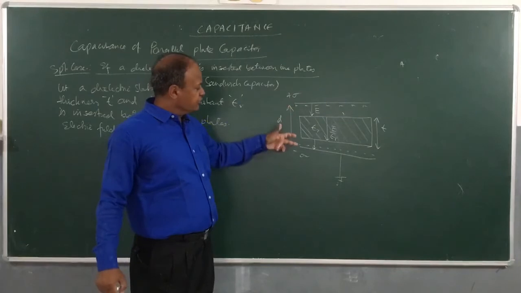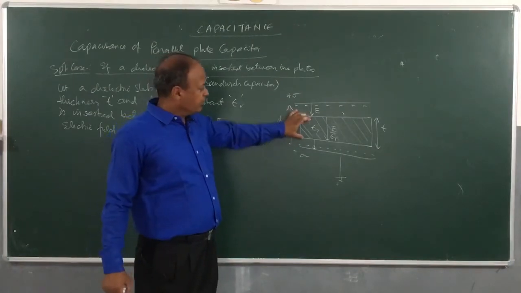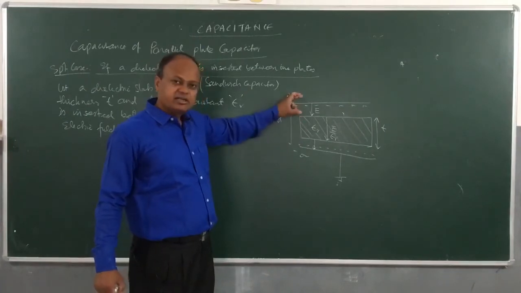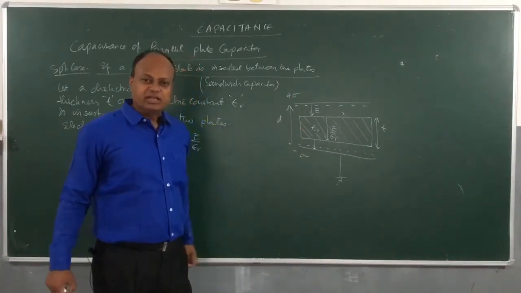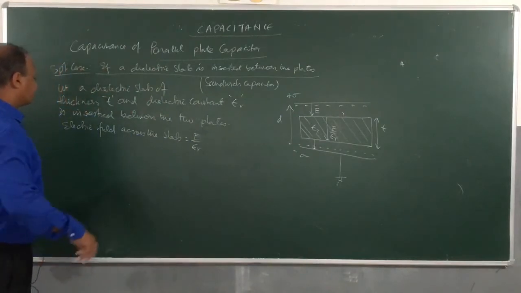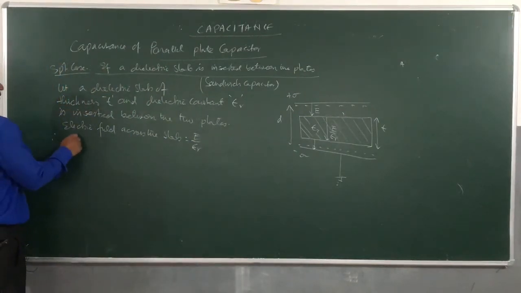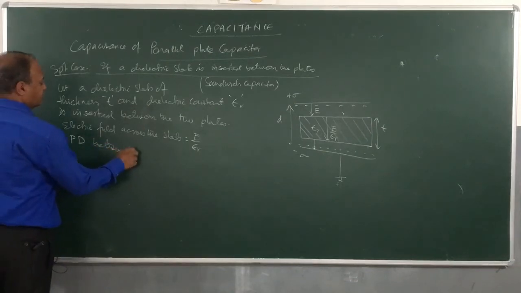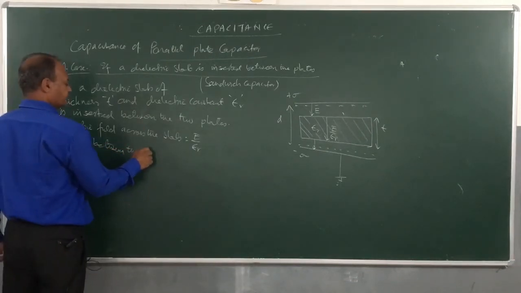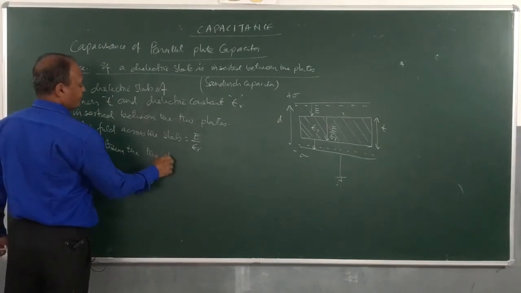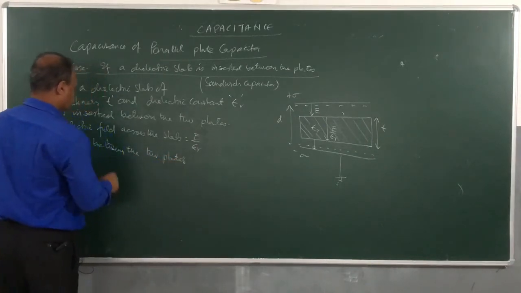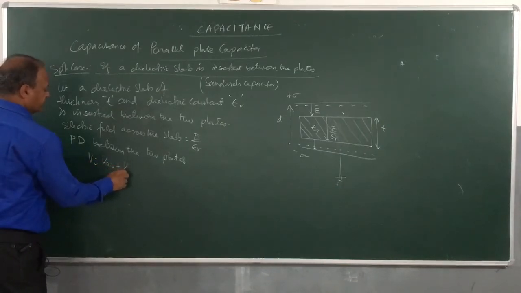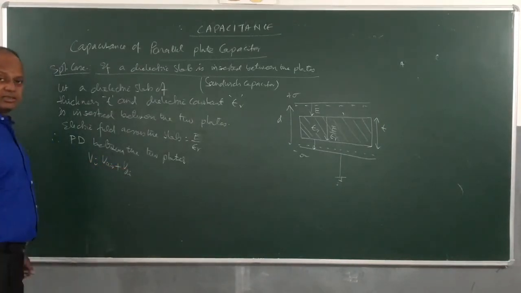The separation between the two plates is D. Out of D, T is the dielectric slab. Then how much is air? This and this is air. These two added together will be what? D minus T. Therefore, the potential difference between the two plates, V, is equal to V in air plus V in dielectric.